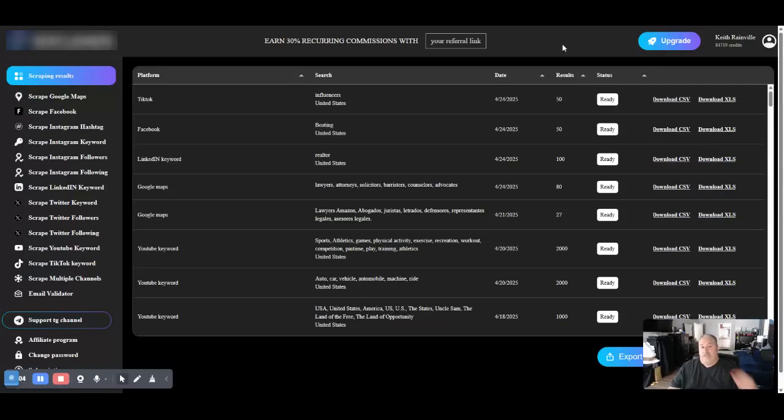So I'm going to show you another really cool tool that is going to be fantastic. It has a lot to offer. It's a scraper for TikTok, X, Facebook, Instagram, Google Maps, LinkedIn. It's got a lot, and it has a lot to offer. One of the things that I like about it is the Instagram follower scraper. But today we're just going to show you on this particular video how to scrape TikTok by keyword.